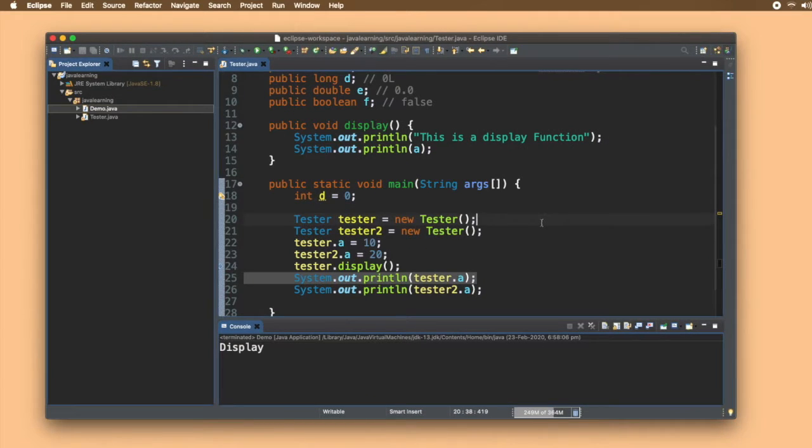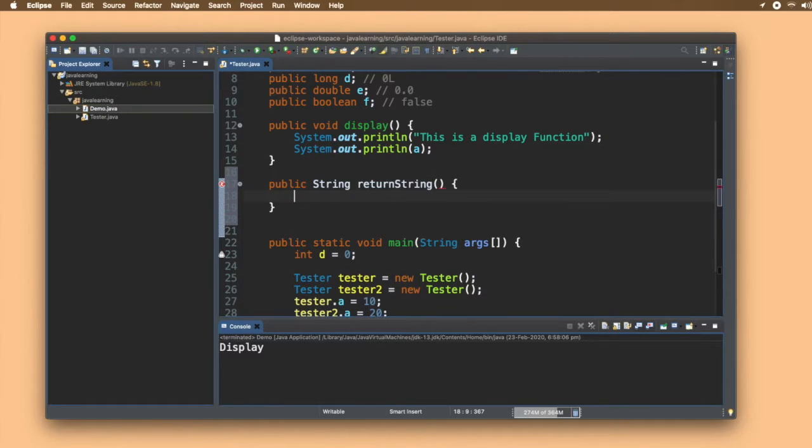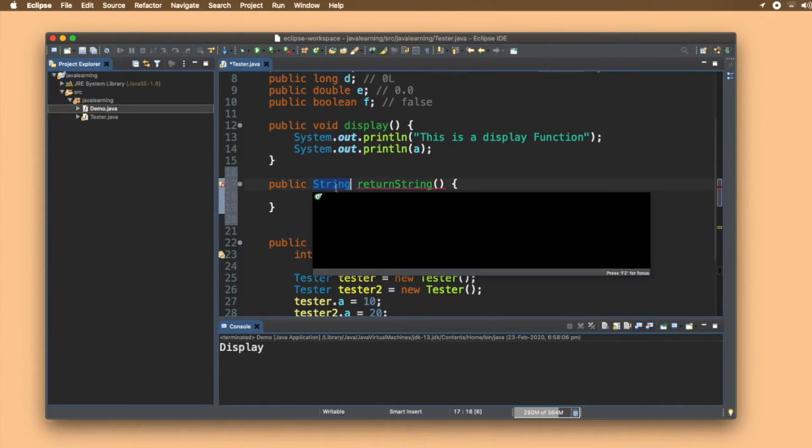Now let's understand what return types are and how to return a value from a method. We'll write public and then String, and I'm giving this function the name returnString. Inside these curly braces I have to return a string. What is a string?